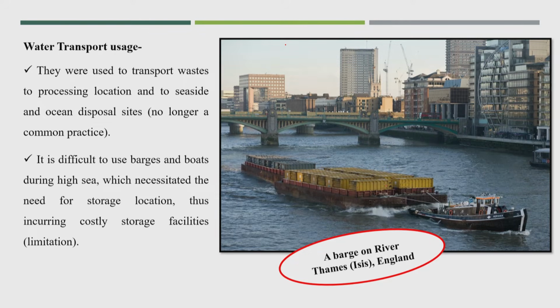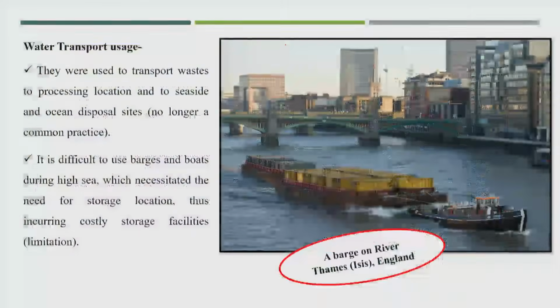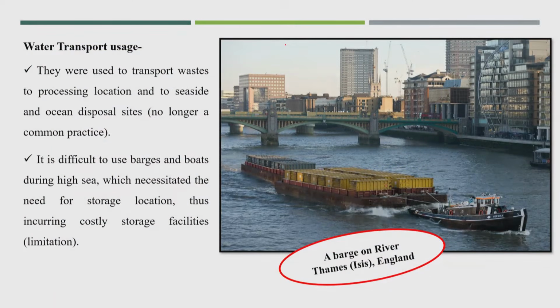So, this was one point, that it is difficult to use a barge or boat during high sea. That was one important issue in water transport. Even river water transportation sometimes will be very difficult if there is a lot of rainfall. In that case it will be very difficult.